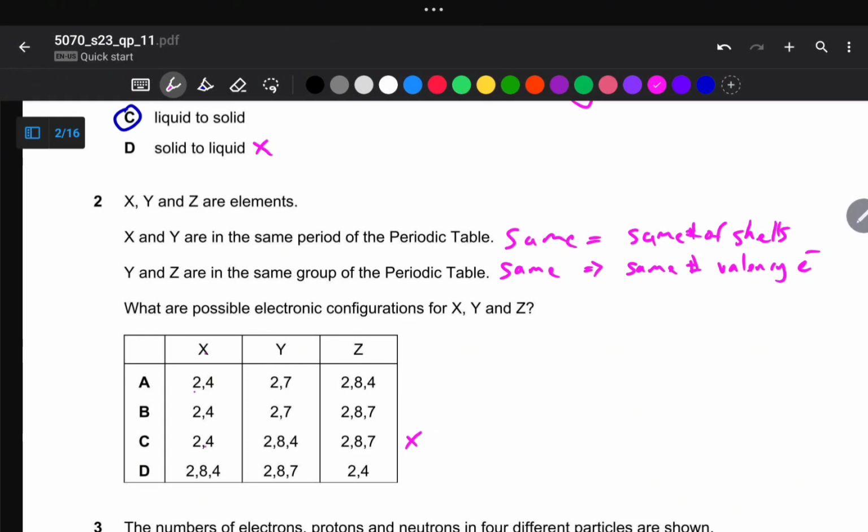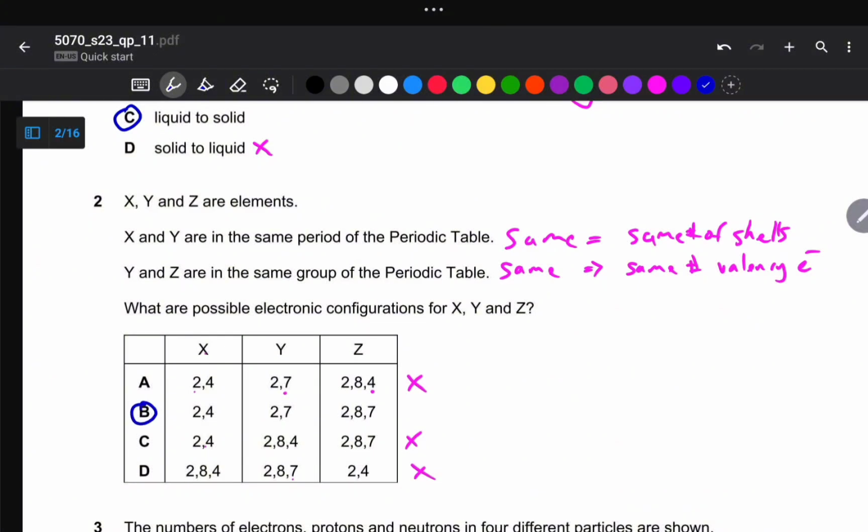And then we now use the second option. We say Y and Z are in the same group of the periodic table. So this simply means the valence electron in the element Y is equal to the valence electron in the element Z. So we then compare the valence electron, and then we use method of elimination. So here we've got 7, and then here we've got 4. So this one becomes false. And then here 7, then here 7, then here 7, and then here 4. So this one becomes false. Then we are left with option B.